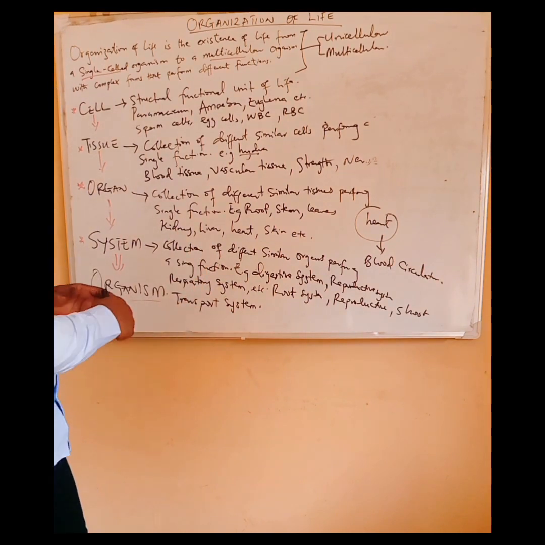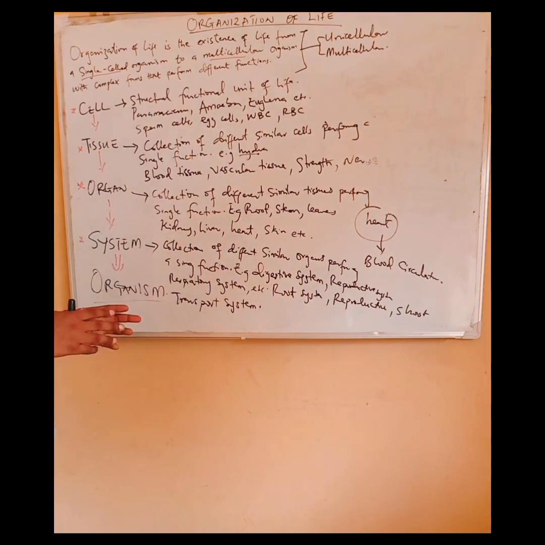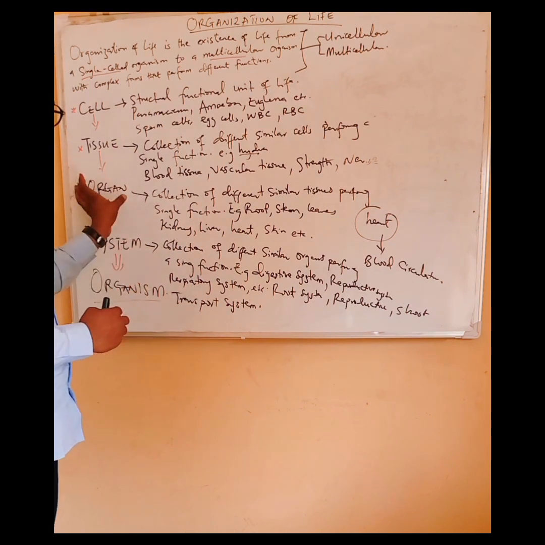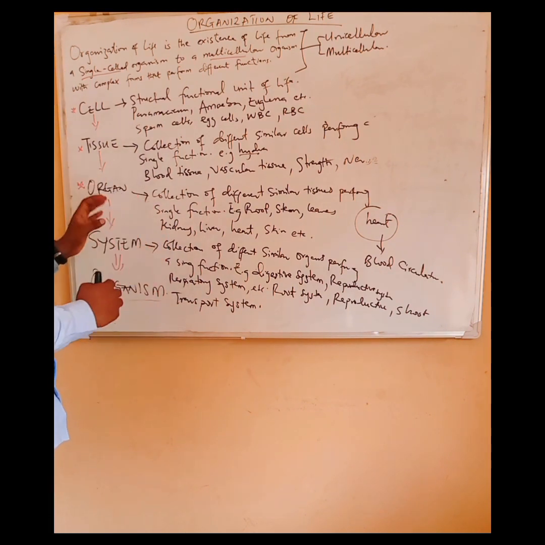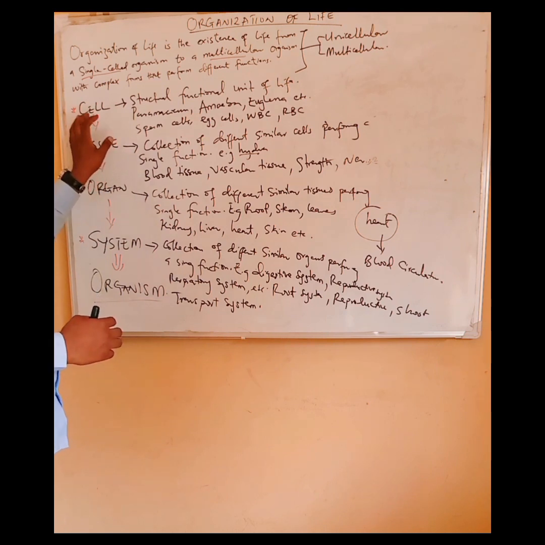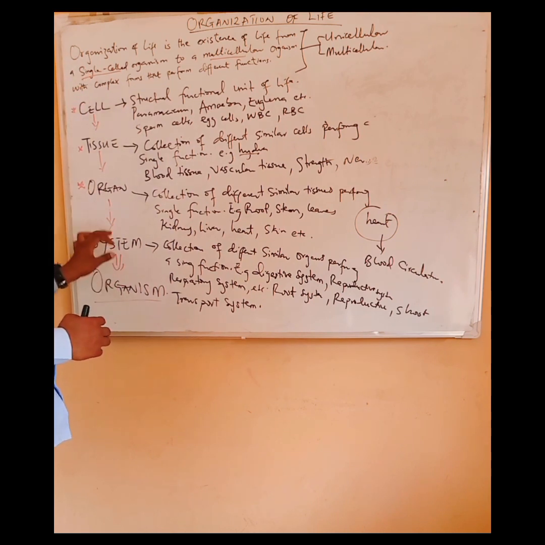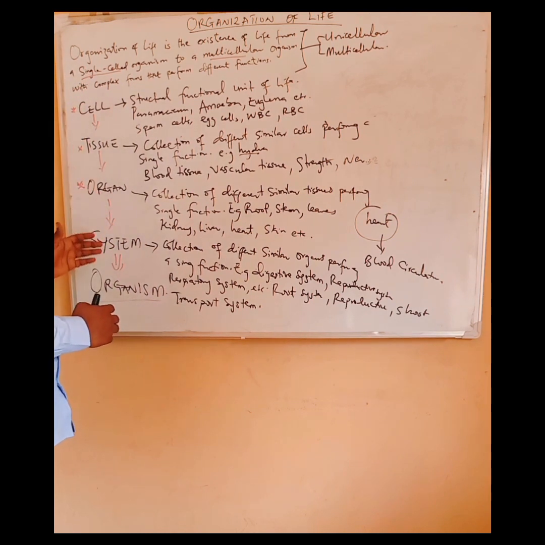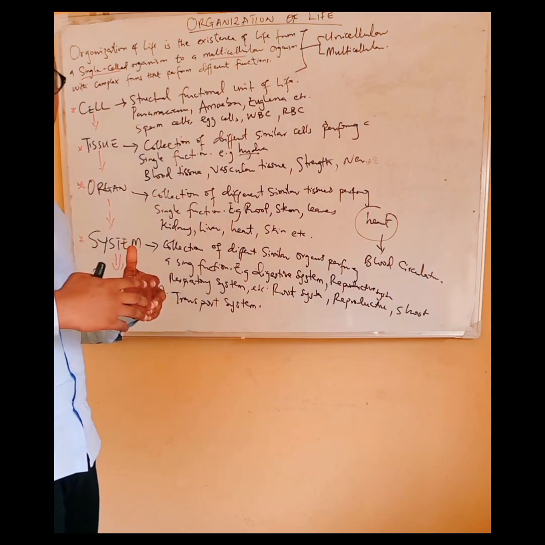So these different systems come together to make the organism. An organ is a collection of different tissues, and a tissue is a collection of different cells. So the sole purpose is that multicellular organisms contain the system, the organ, the tissue, and the cells, and they help the organism to achieve the characteristics of living things.